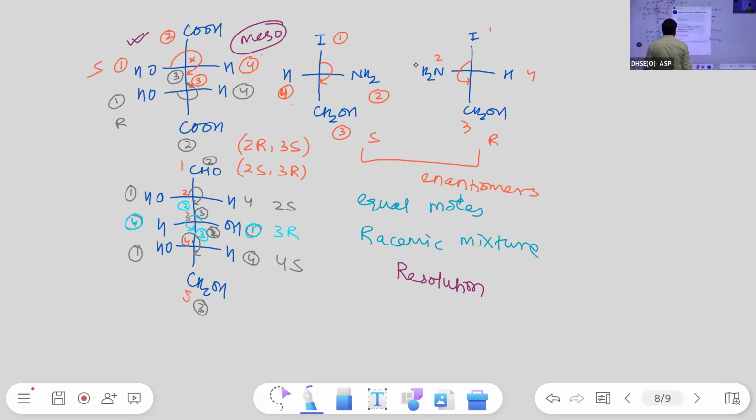Okay, so we have discussed up to this, that is optical isomerism. The remaining part we will take in the second class. So in the beginning of the second class, we'll discuss that. Then we'll go to some important reactions of hydrocarbons.